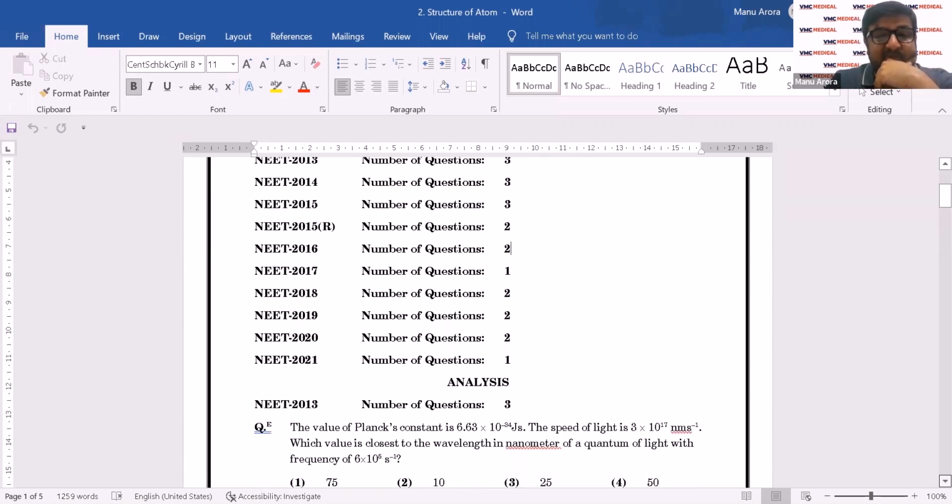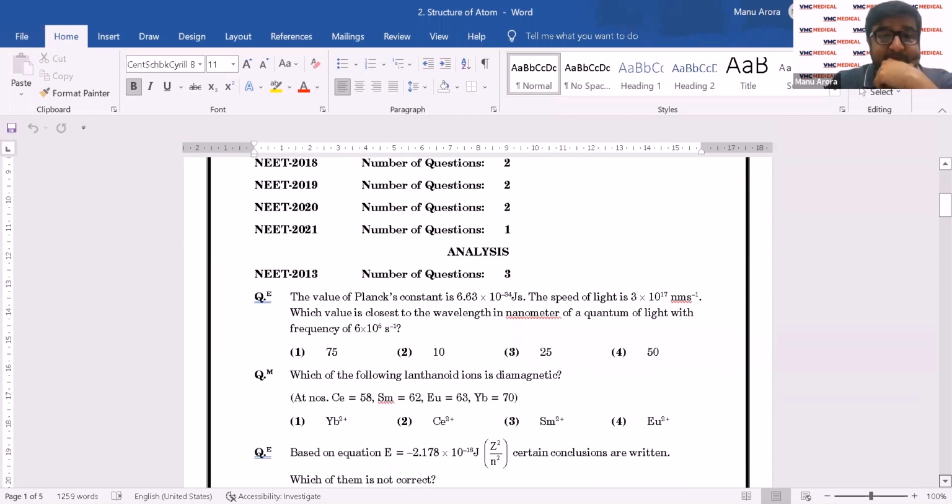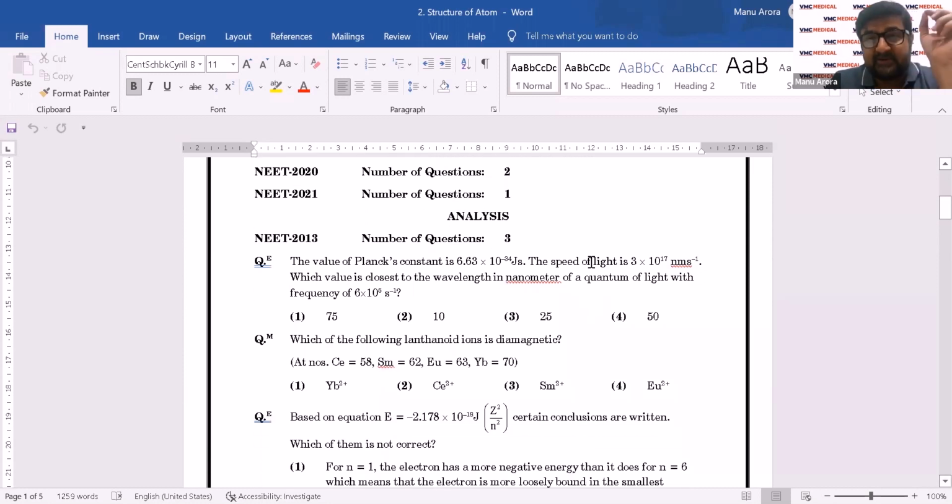Okay, let's just have a look at it. Now in 2013, we've got a simple question on calculation of wavelength, right? You all know nu is c by lambda. So it's a simple formula where you have to do nothing else but apply the basic formula. Planck's constant is given, and they've given you the speed of light. So I don't think calculation of wavelength should be an issue.